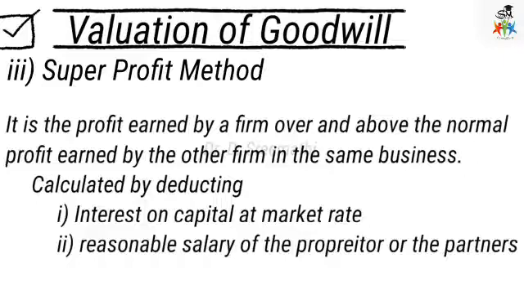If a firm is earning more than that, then that profit is called super profit. It is calculated by deducting certain things from the profit: interest on capital, which should be at the market rate, and a reasonable salary to the proprietor or the partners. When you deduct all those things, the remainder is the profit.